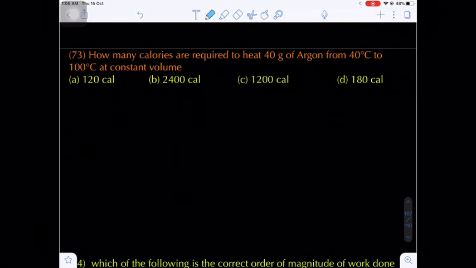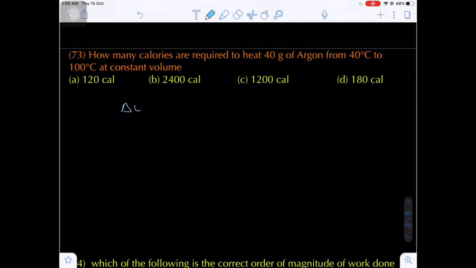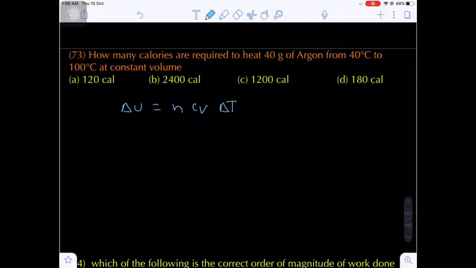Now question number 73, it is similar to question number 72. Are you getting my point? So the same formula. What is the same formula? Delta U is equal to n Cv delta T. And the answer will be 180 calories.